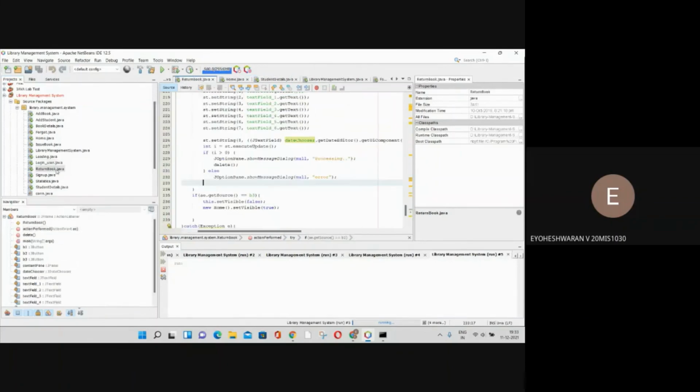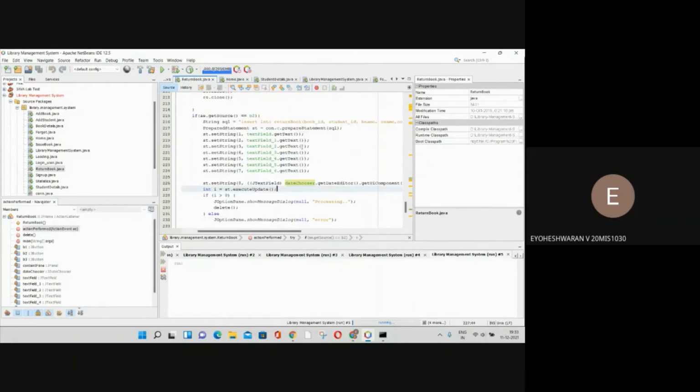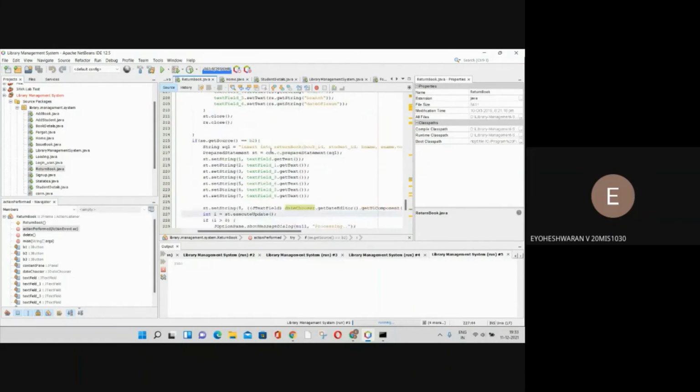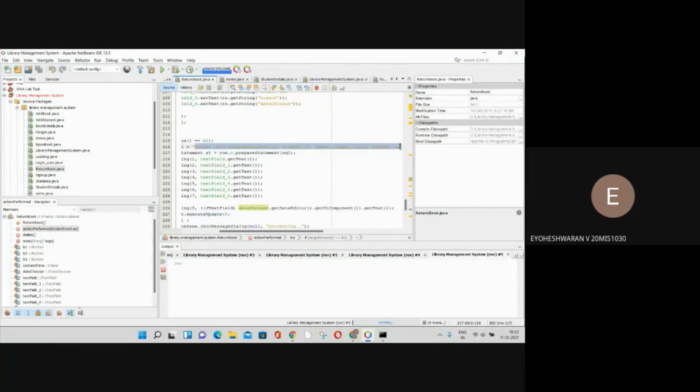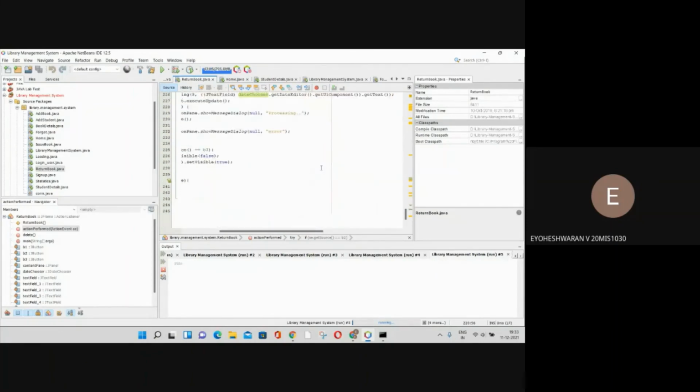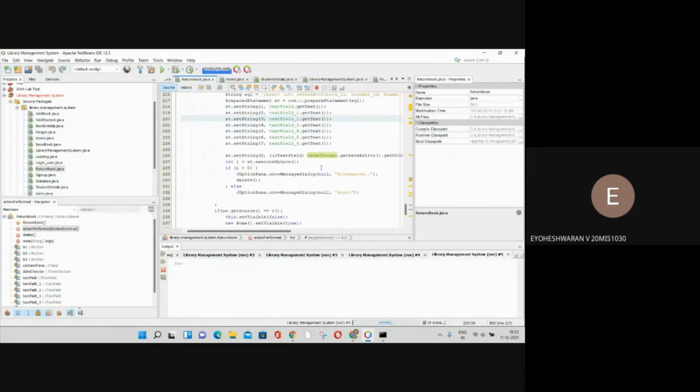And this is for return book, like here you can return the book. It is also connected to MySQL, and it will also search the ID, and it will be stored, like return the book in the return book option.